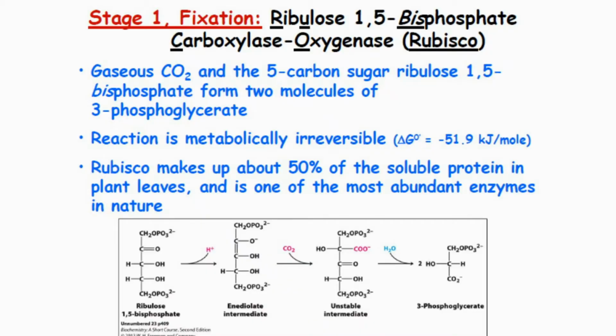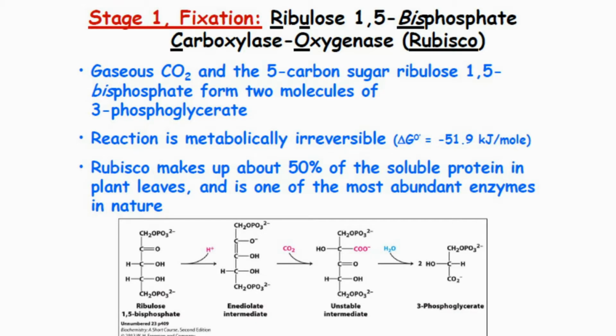Rubisco is the most widely distributed protein in plants, because more than 50% of the protein present in plants is Rubisco. It is the most important protein or enzyme for a photosynthetic organism. It can carboxylate as well as oxygenate the Calvin cycle intermediates, especially ribulose bisphosphate. We will see both the reactions. Now we look into the carboxylation reaction, and in photorespiration we will see how the oxidation of ribulose bisphosphate takes place with the help of Rubisco.